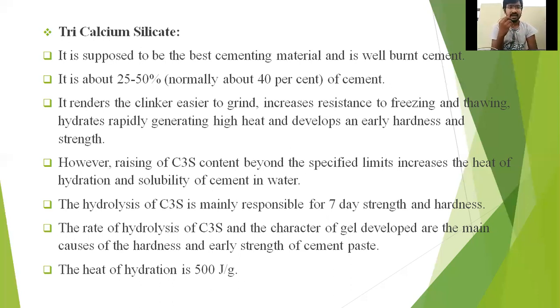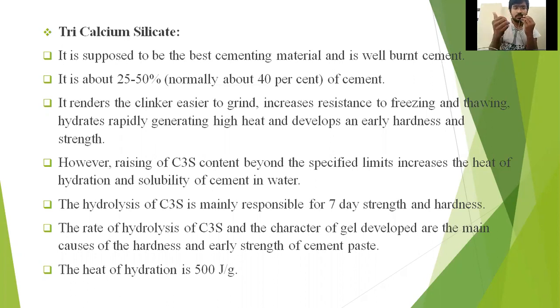Next, the rate of hydrolysis of C3S and the characters of gel developed are the main causes of hardness. The rate of hydrolysis of C3S means at what time this C3S is generating and giving strength, and what are the characteristics of gel developed. These are the responsibilities.